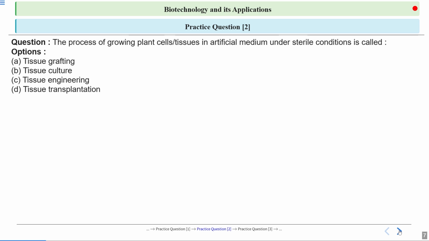The next question says, the process of growing plant cells or tissue in artificial medium under sterile condition is called. So in sterile condition, when there is no contamination, we can grow plant cells and tissue in artificial medium. Which process is that? Options are tissue grafting, tissue culture, tissue engineering, or tissue transplantation. The answer is B, tissue culture.